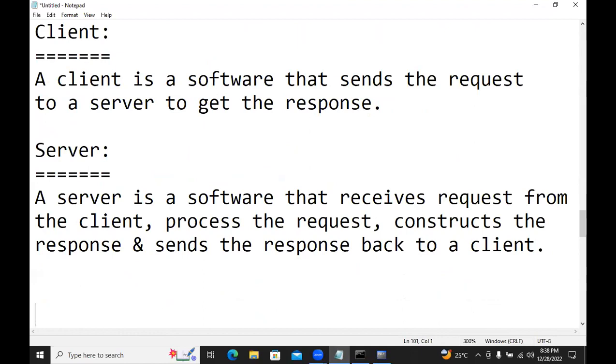A server is a software that receives a request from the client, processes the request, constructs a response, and sends the response back to the client.